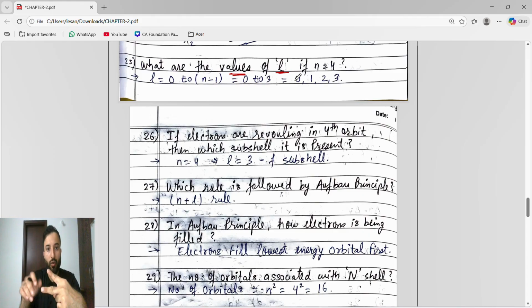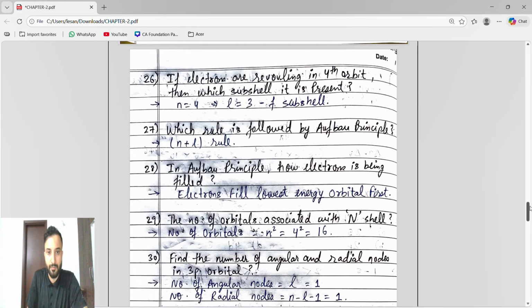And then part 2 is nothing but PYQs plus hot questions. So whenever I say synopsis, that is part 1. So what are the values of L if n equals 4? Guys, we know the formula of L is 0 to n minus 1. So if n is 4, it means 0 to 4 minus 1, which is 0 to 3. So 0 to 3 means 0, 1, 2, 3. These are the values of L.